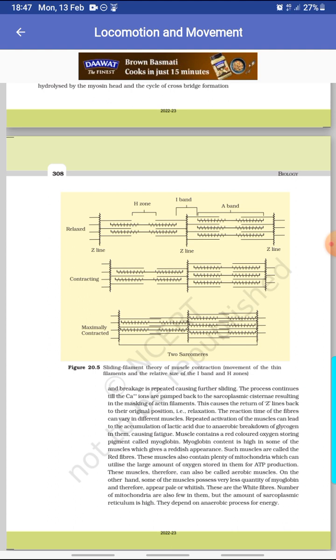On the other hand, some of the muscles possess a very small quantity of myoglobin and therefore appear pale or whitish. These are white fibers. The number of mitochondria is also few in them, but the amount of sarcoplasmic reticulum is high. They depend on anaerobic process for energy.